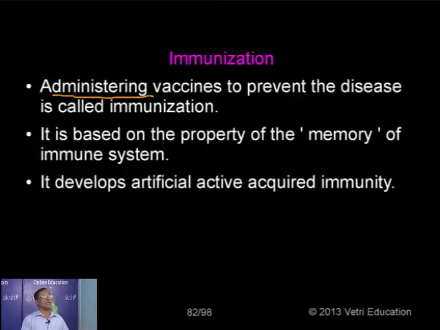So the artificial active inoculation is based on the property of the memory of the immune system. So any immunization normally develops what is called artificial active acquired immunity, lasting forever. Not passive, it is active, acquired, but by an artificial method.